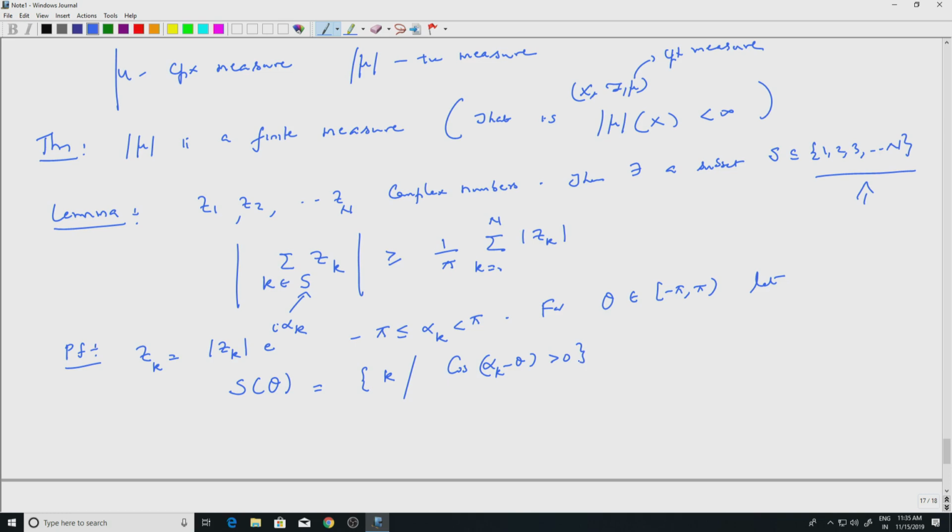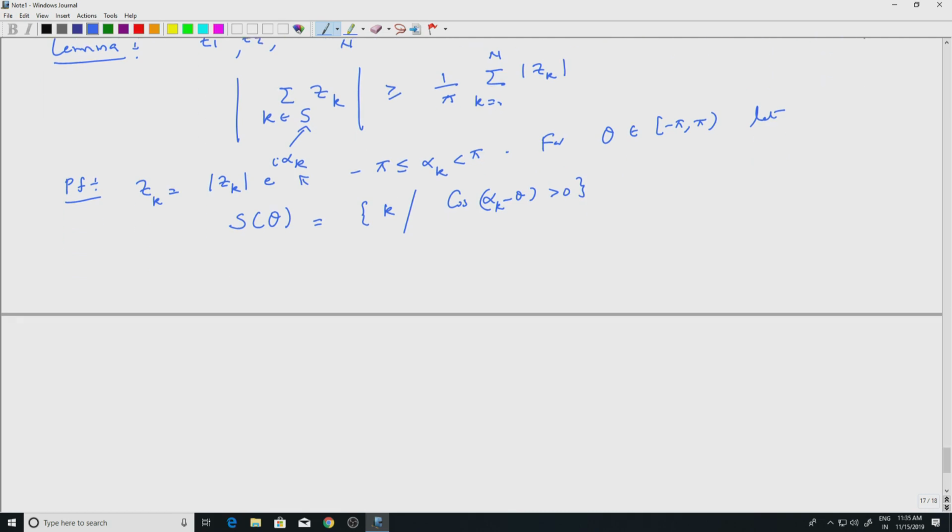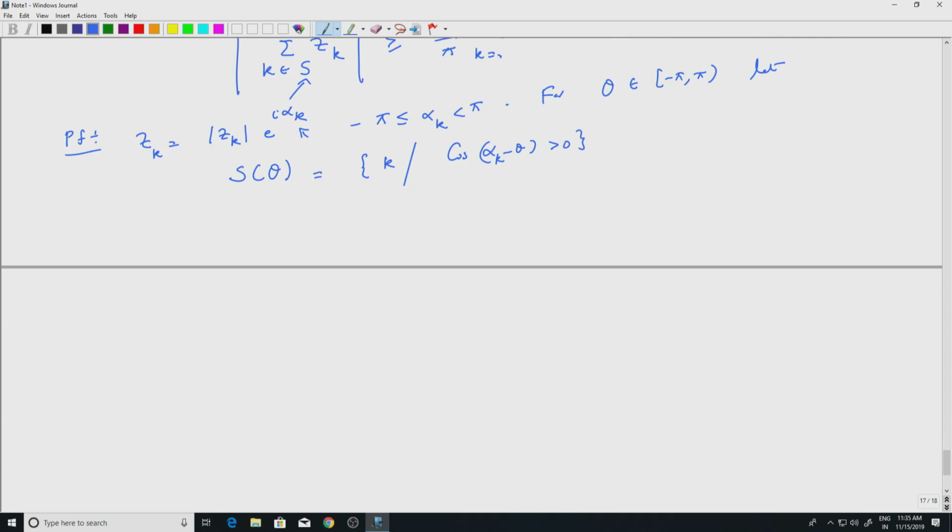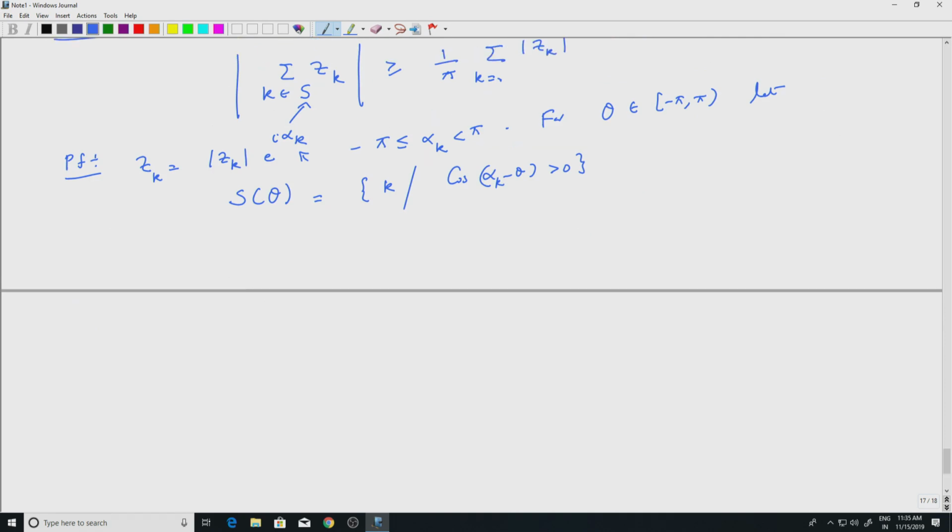Okay, what is alpha k? Alpha k is the argument of Zk. Okay, well, we will see why. All this right now might look arbitrary, but the proof will immediately tell you why. Now our idea is to choose a theta so that S theta will work in the lemma. Okay, so in the lemma we need this inequality. We are going to show that for some theta the S theta will work.